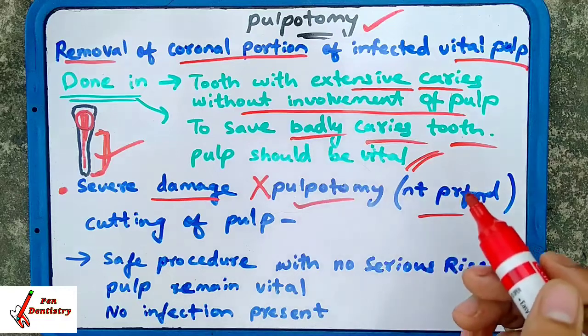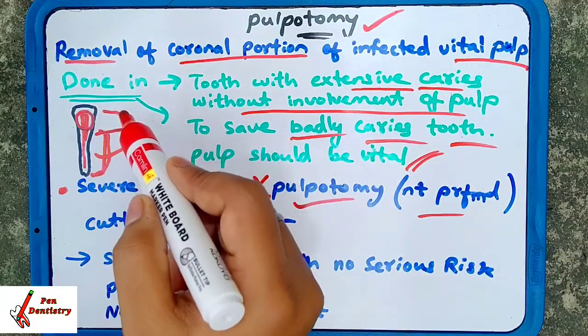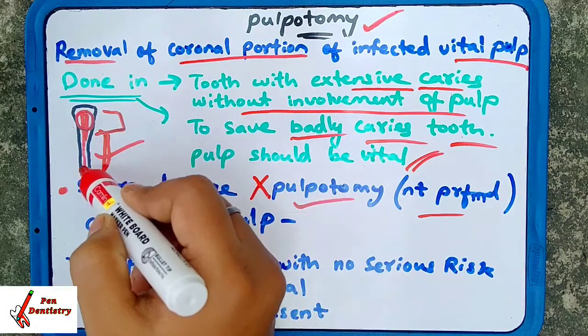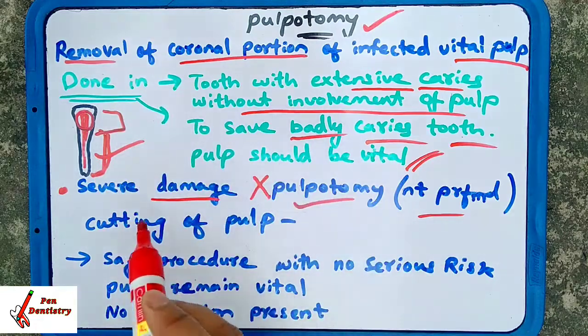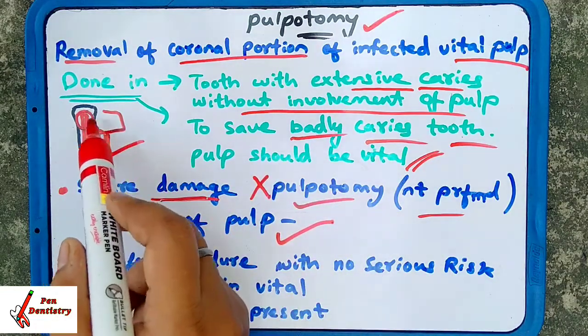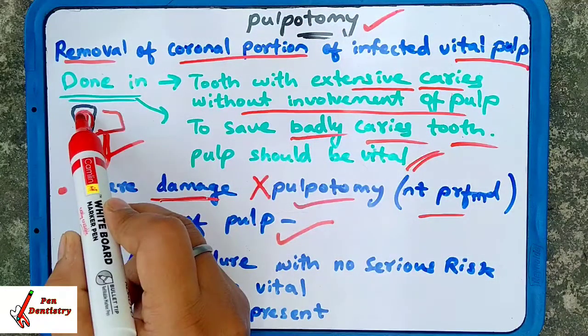See, what is severe damage? That you are going to cut just the coronal portion and you will not go down into the root canal part. Okay, so severe damage is not done. Cutting of the pulp is done. Pulpotomy, tomy means cutting, so cutting of the pulp is done.